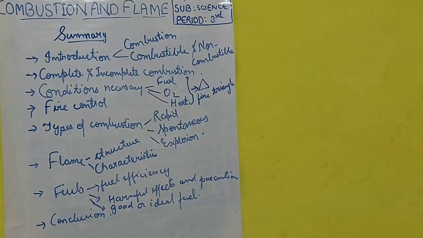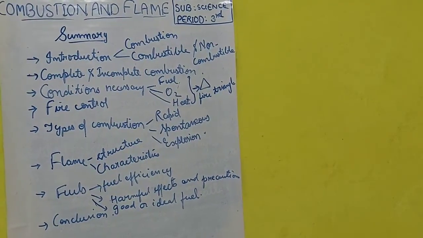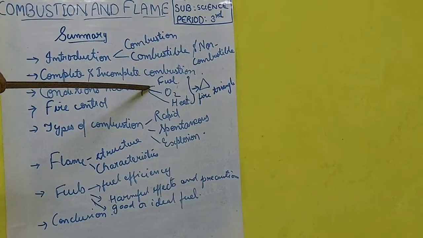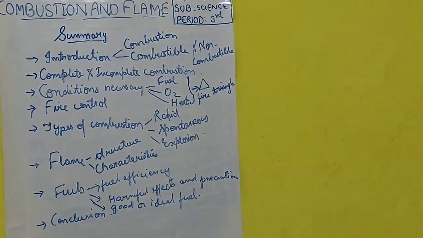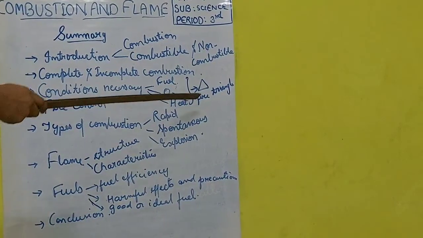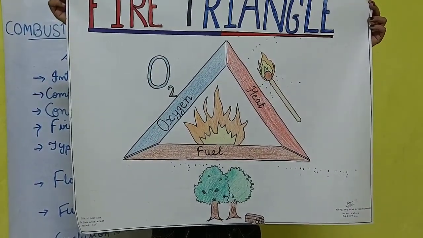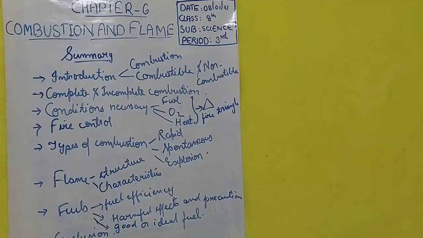When there is a sufficient supply of air, it is complete combustion, and when there is an insufficient supply, it is incomplete combustion. Then we came to the conditions necessary for combustion, and the three conditions were fuel, oxygen and heat, which together are known as the fire triangle.